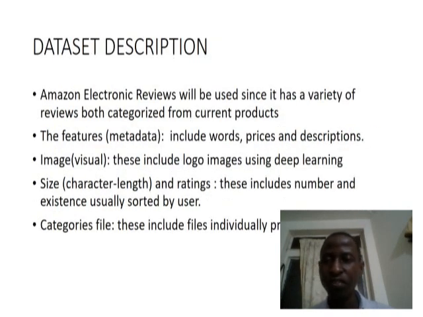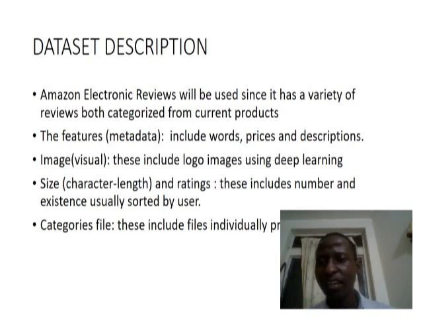Data set description. Amazon electronic reviews will be used since they are usually many and categorized. The features are metadata, data about data, words, prices, descriptions.